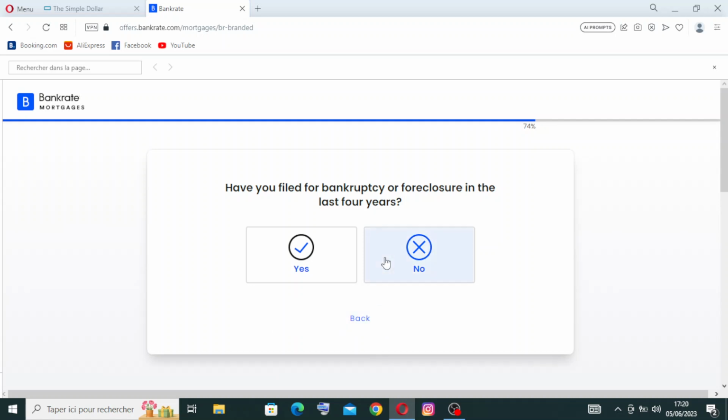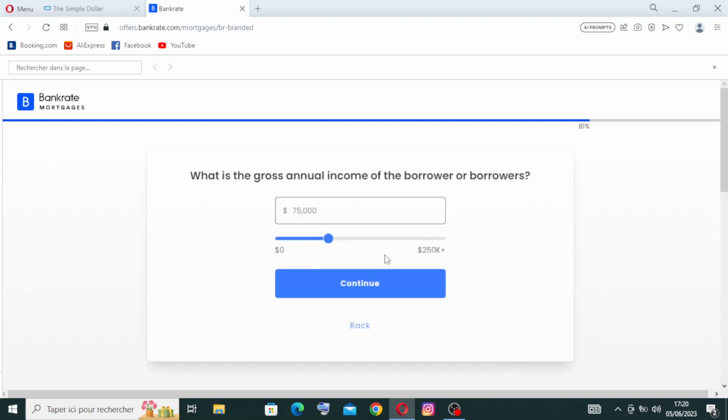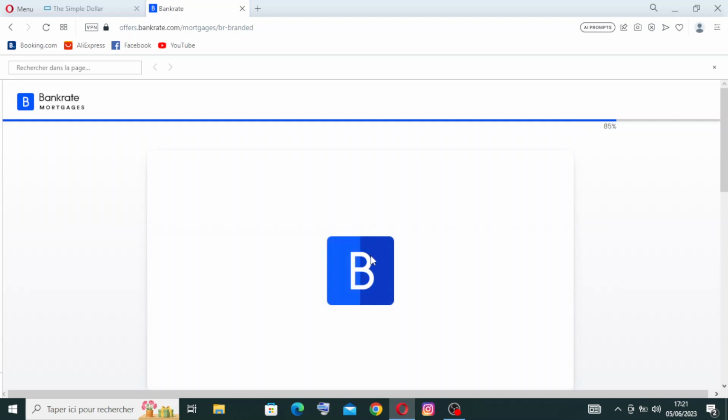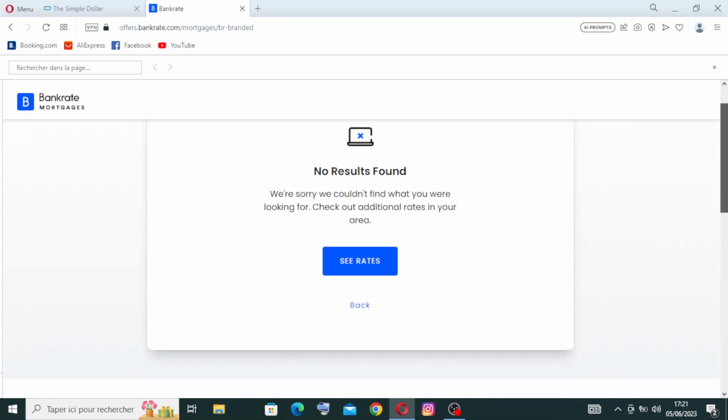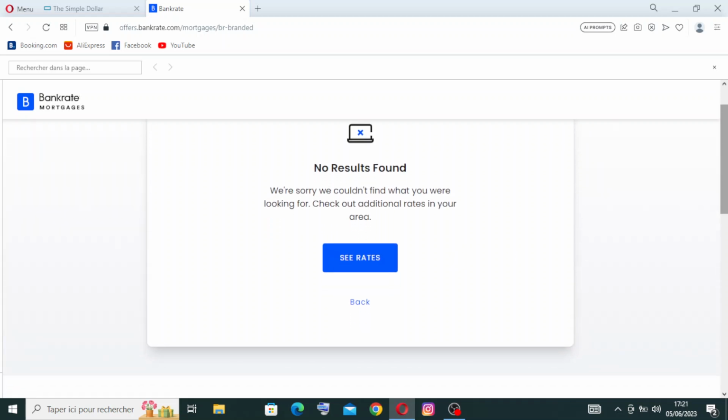Yes or no? I will just answer with no. And what is the gross annual income for the borrowers? You need to select how much from this one here. Now we need to click on see rates.